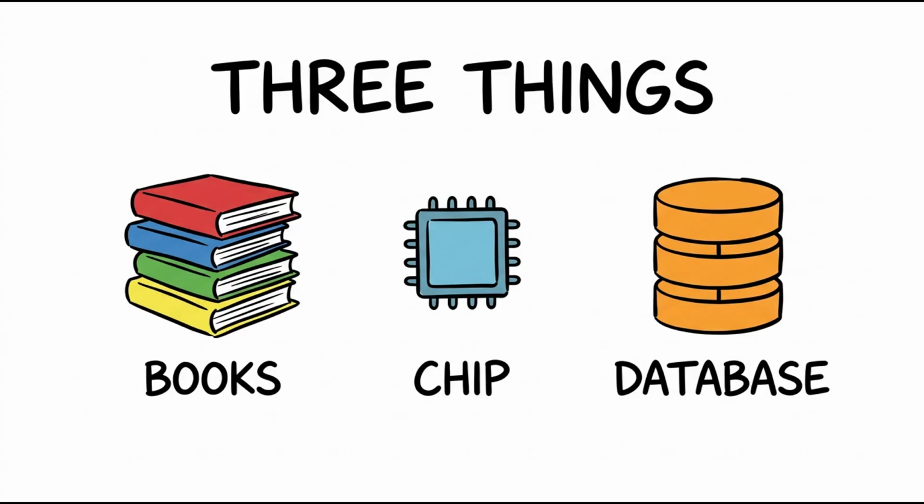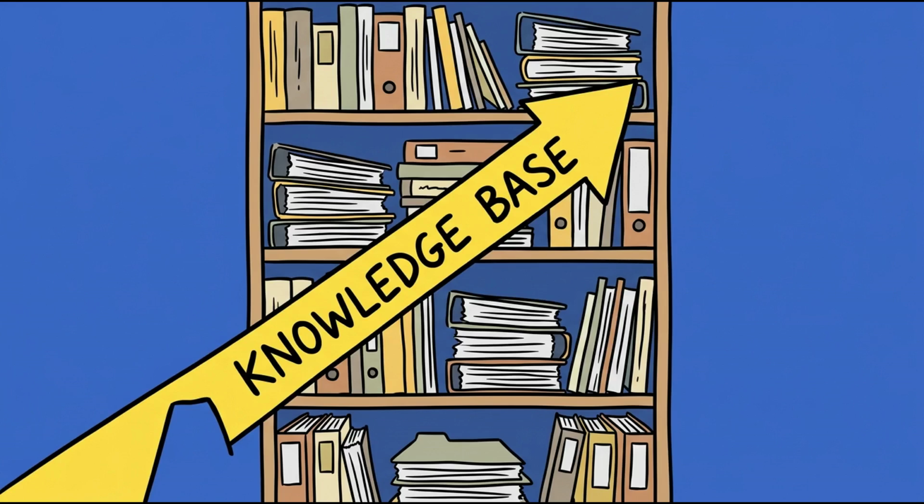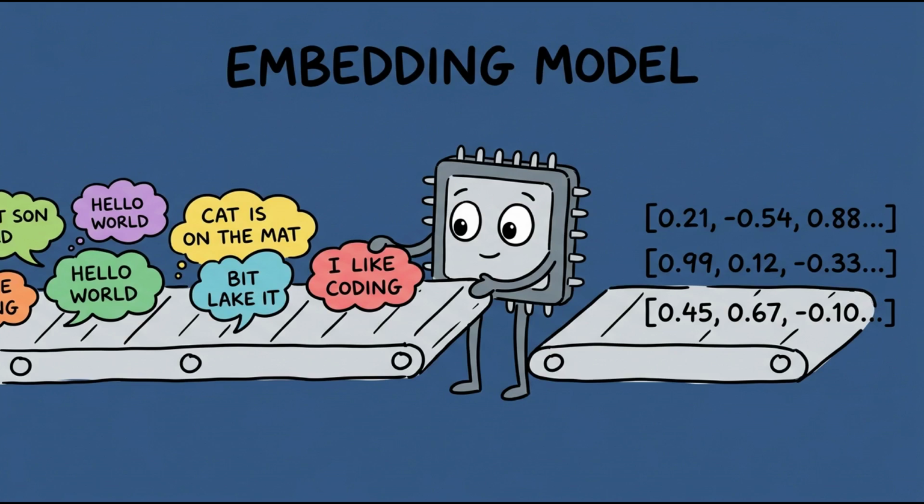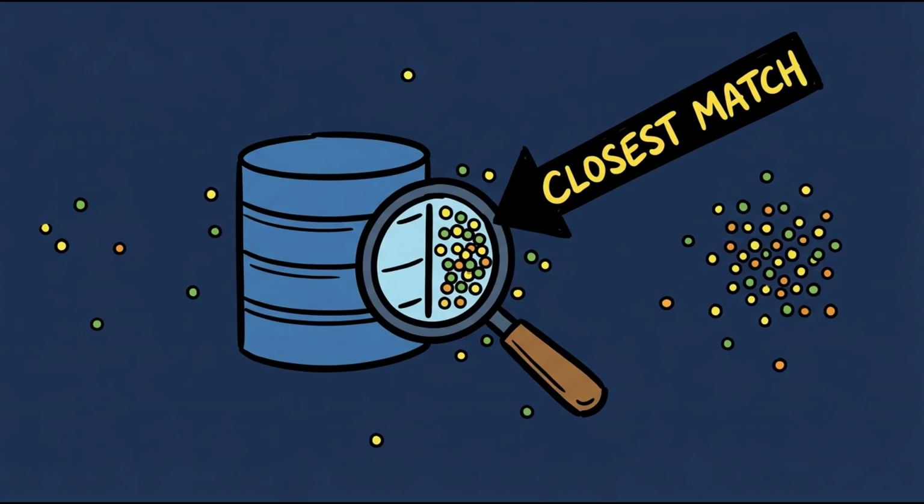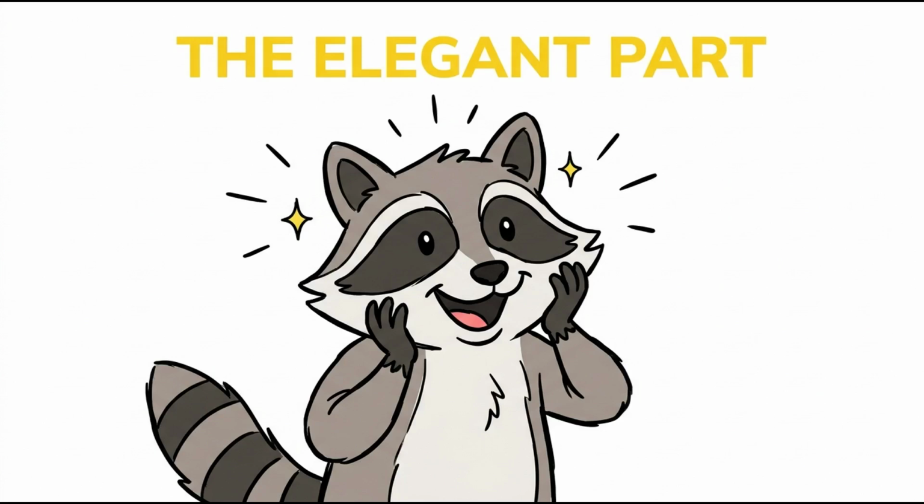3 things make RAG work. A knowledge base, full of documents. An embedding model, which converts text into a long list of numbers called a vector. And a vector database, built to instantly find which stored vectors are mathematically closest to any new one.